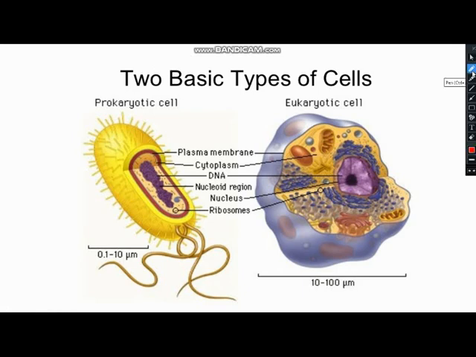Now look at this one diagram. You have to tell me 4 structures that are similar in prokaryotic cell and eukaryotic cell. Hurry up. What's that? First one, plasma membrane. It's present in both. Second one, cytoplasm. Cytoplasm is present in every cell, the fluid. And DNA. What is DNA?